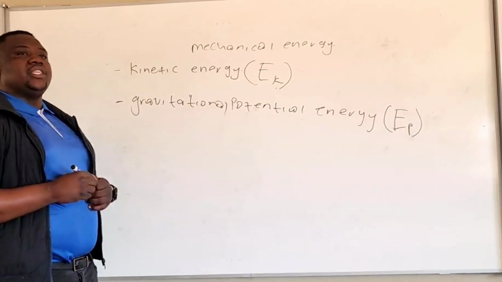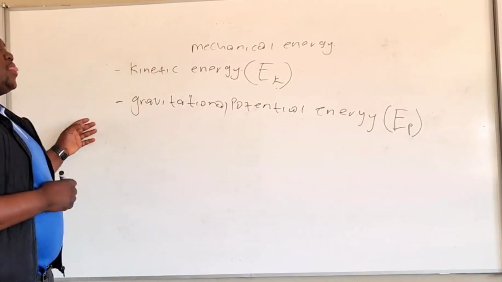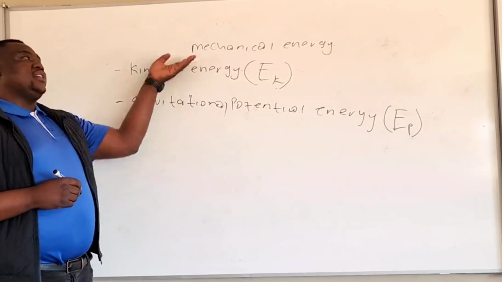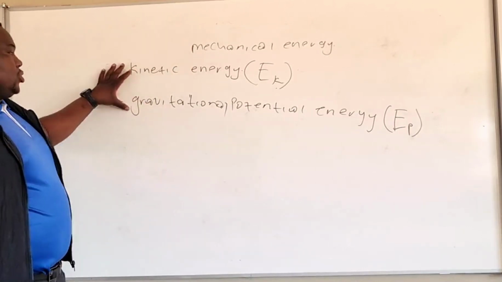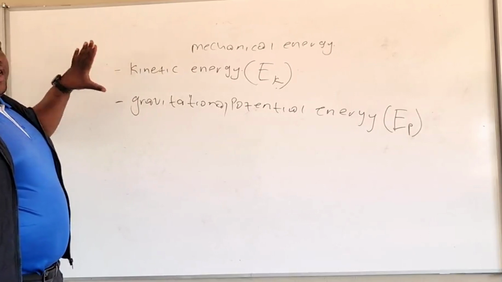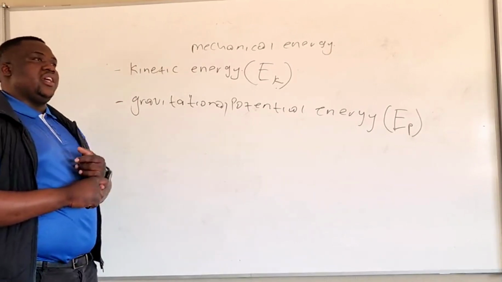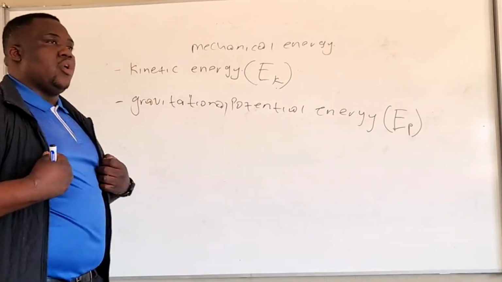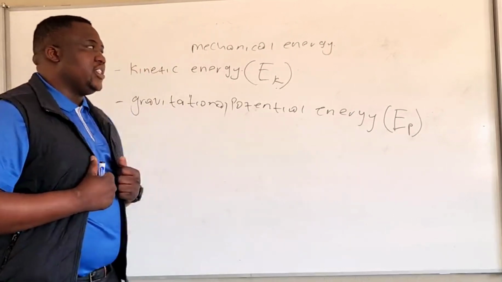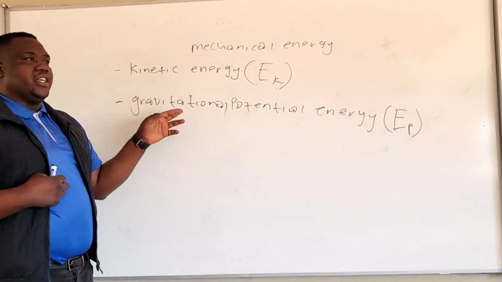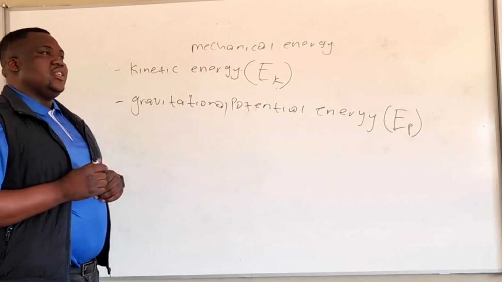The gravitational potential energy is another type of mechanical energy. So we are going to talk about mechanical energy, which is the gravitational potential energy and the kinetic energy. So mechanical energy is the kinetic energy and the gravitational potential energy.